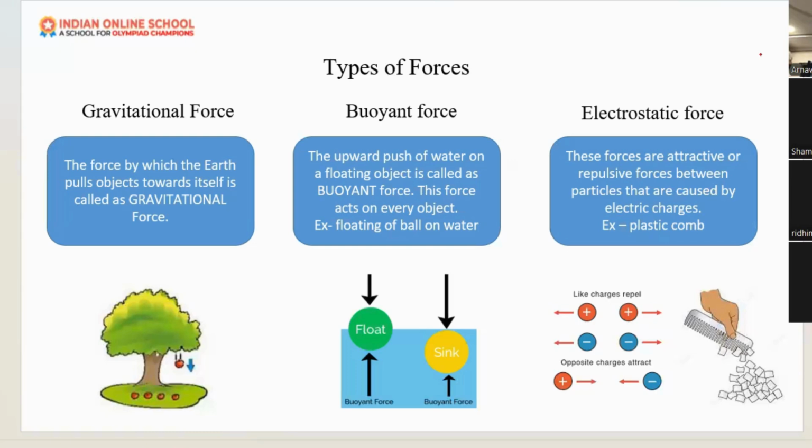We will not be able to sit on the ground. We will all float and all the objects would also float. It would be a feeling of being in space. Everything is falling down, rain is falling down, all the fruits, leaves, everything. When we throw a ball also, it will go up some distance and it will fall down only, okay? So that is the gravitational force.